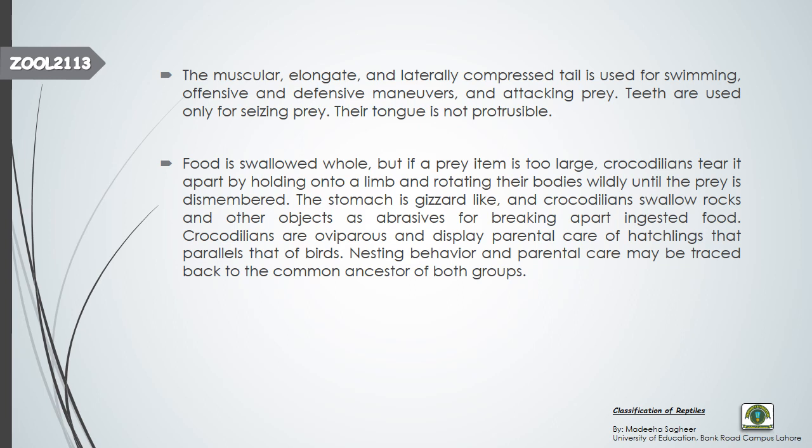Crocodilians are oviparous and display parental care of hatchlings. Like birds, they take care of their eggs. Nesting behavior and parental care may be traced back to the common ancestor of both groups. Their parental care shows that birds and crocodilians must have a common ancestor, because like birds, they care for their eggs and provide parental care to their young ones.